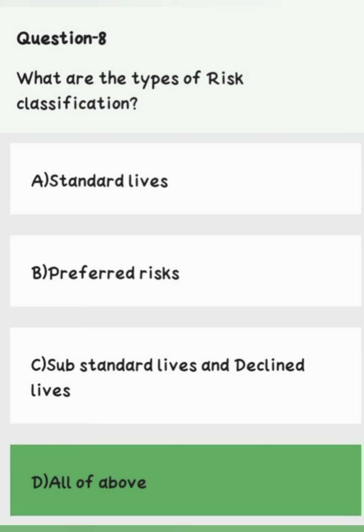Question number 8. What are the types of risk classification? Option A, standard lives. Option B, preferred risks. Option C, substandard lives and declined lives. Option D, all of the above. Right answer is option D, all of the above.